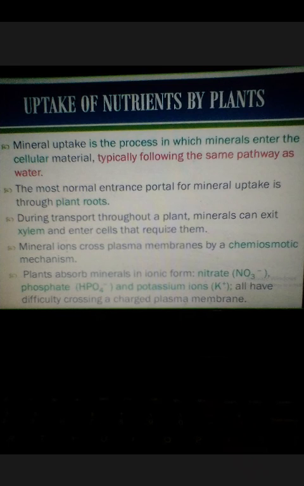These minerals are obtained in the form of ions, such as nitrogen in nitrate form, phosphorus in the form of phosphate, and potassium ions. So these are different forms of minerals, which are in ionic form, and they can be obtained.